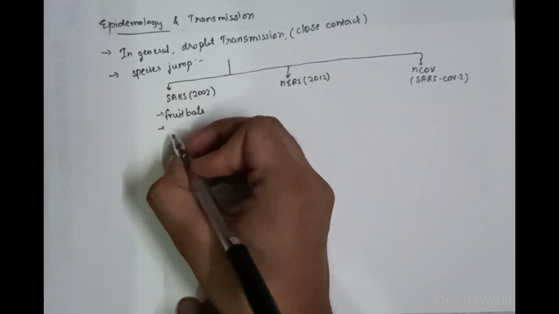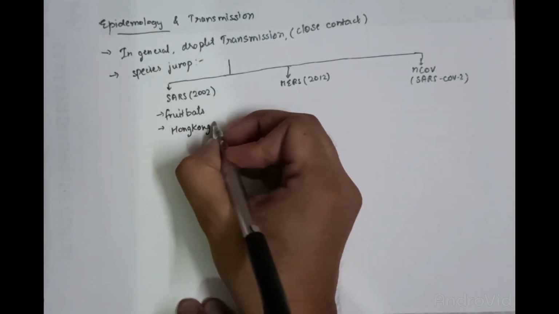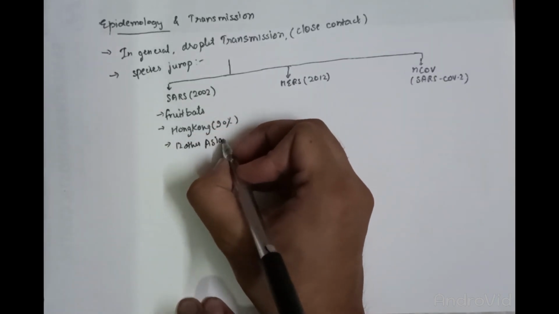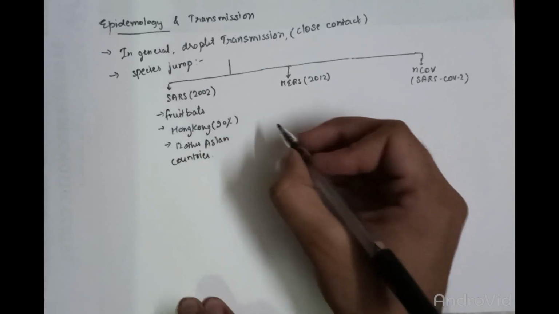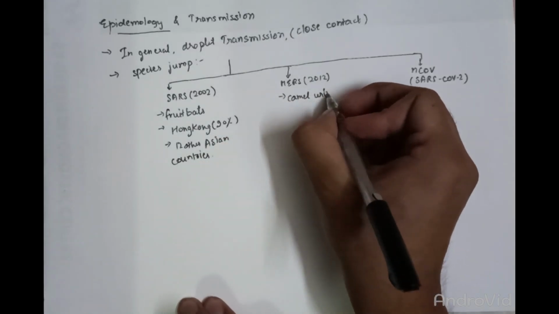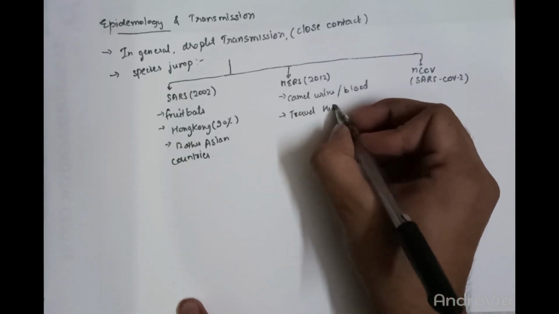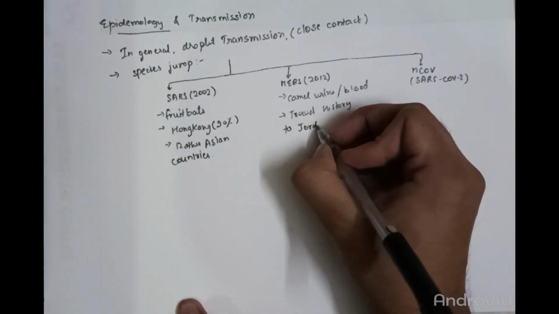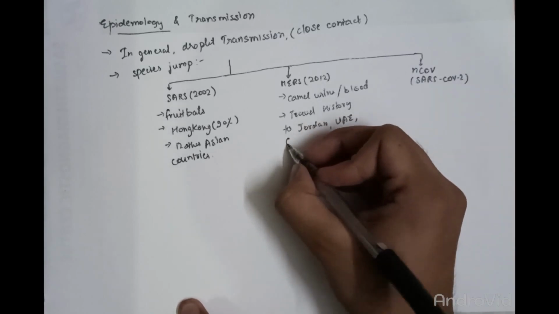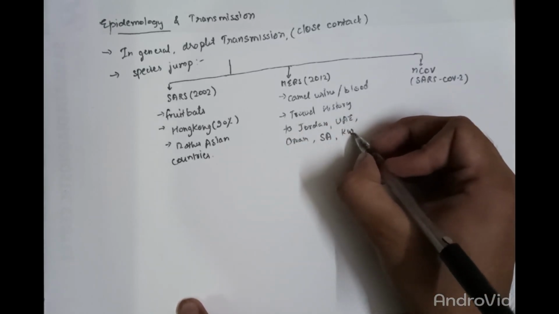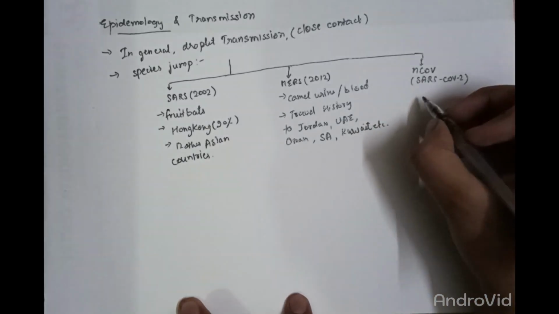The SARS virus was seen to have its origin from the fruit bats. It started its epidemic infection in Hong Kong with 90% of cases within China only. The Middle East Respiratory Syndrome virus has its origin derived from the camel urine or the camel blood, and the outbreak was mainly in 6 countries of the Middle East: Kuwait, Oman, Jordan, UAE, and Saudi Arabia.